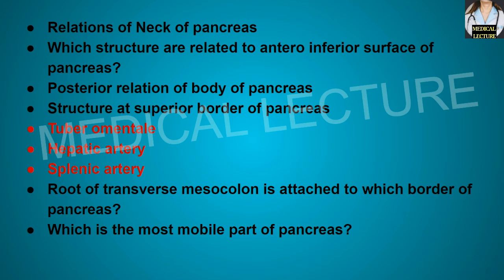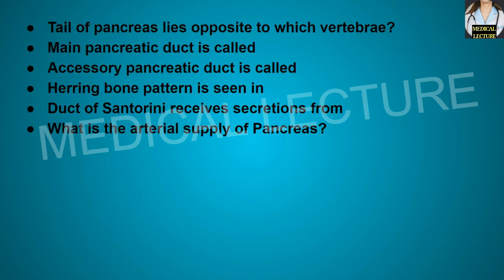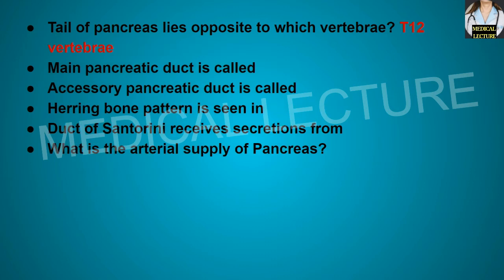The root of transverse mesocolon is attached to which border of the pancreas? So root of transverse mesocolon is attached to the anterior border of the pancreas. Which is the most mobile part of the pancreas? So it is the tail of the pancreas. Tail of pancreas lies opposite to which vertebra? So it lies opposite to the T12 vertebra.